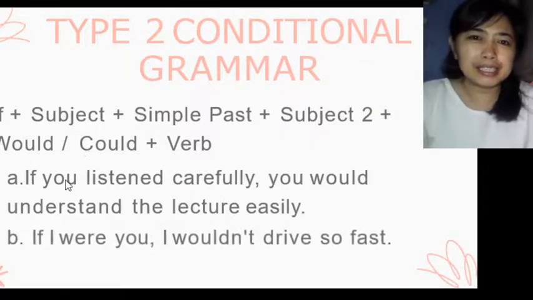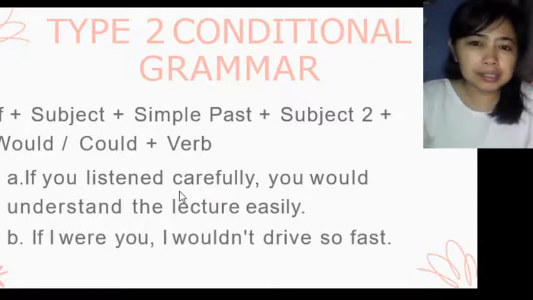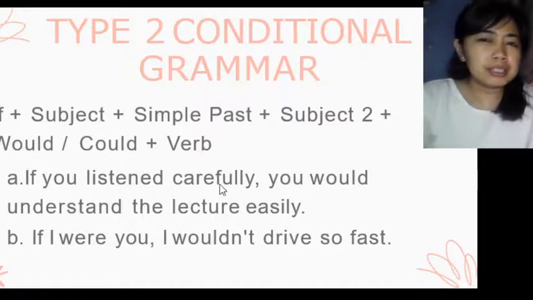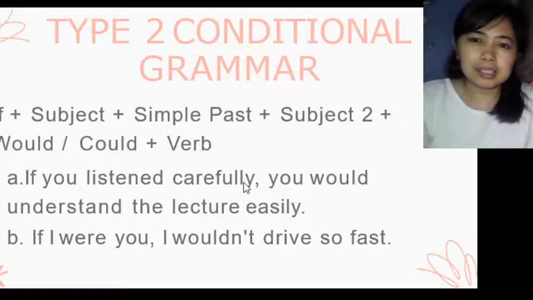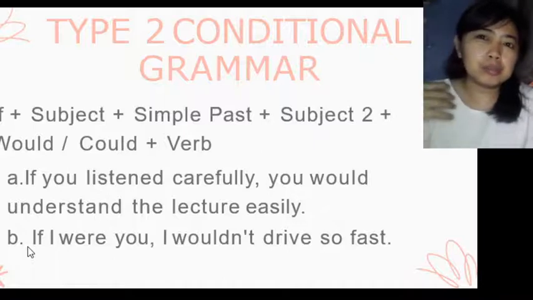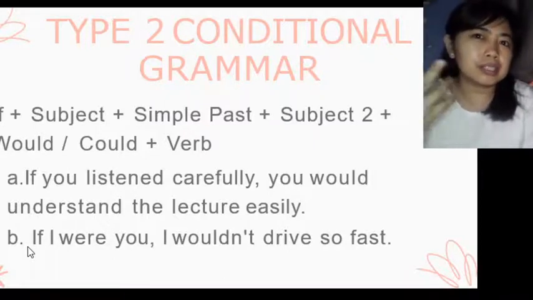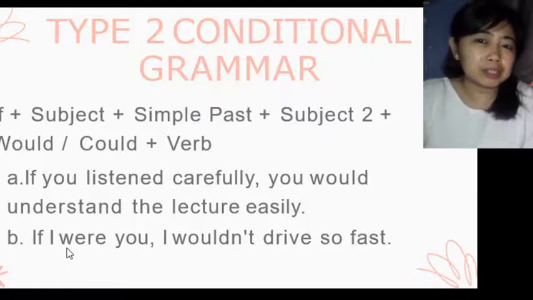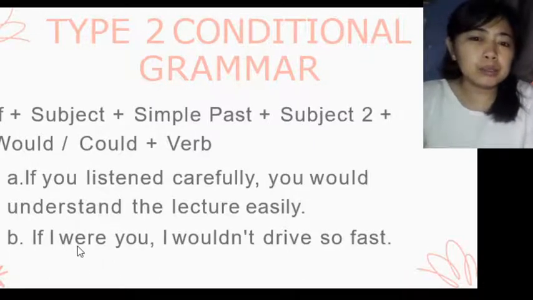We have here examples. If you listened carefully, you would understand the lecture easily. It is impossible, or it did not really happen, that you listened carefully. If I were you, I wouldn't drive so fast. It is very impossible that you will be me and I will be you. If you put yourself in my shoes, that's the thought. We can't change personalities, so that's why we use if I were you. Past tense still.